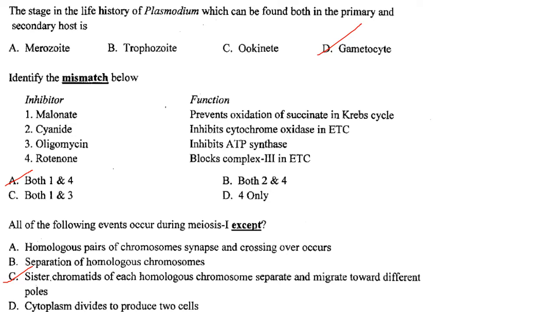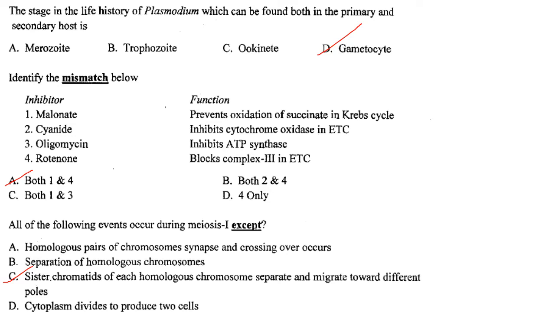Then next one. Inhibitor. Identify the mismatch below. So malonate prevents oxidation of succinate in the Krebs cycle. Malonate is a reversible, competitive inhibitor of succinate dehydrogenase.